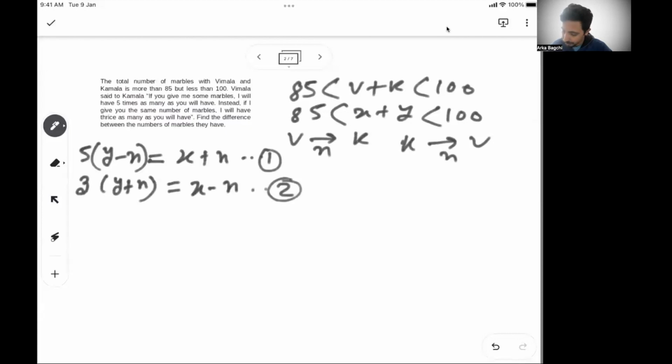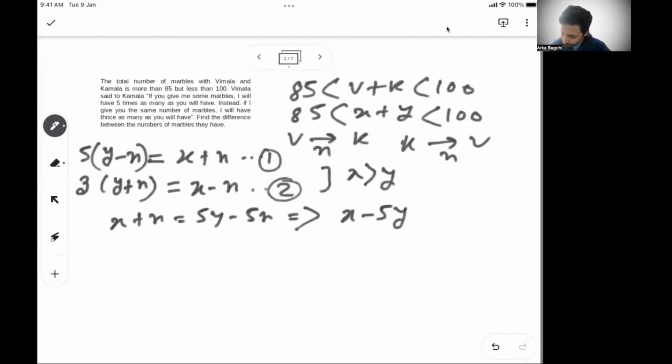From here, we can definitely say x is going to be greater than y, because even after giving certain marbles from x, it is 3 times more than y. So these are the 2 equations you have, right? So you have x plus n is equal to 5y minus 5n.